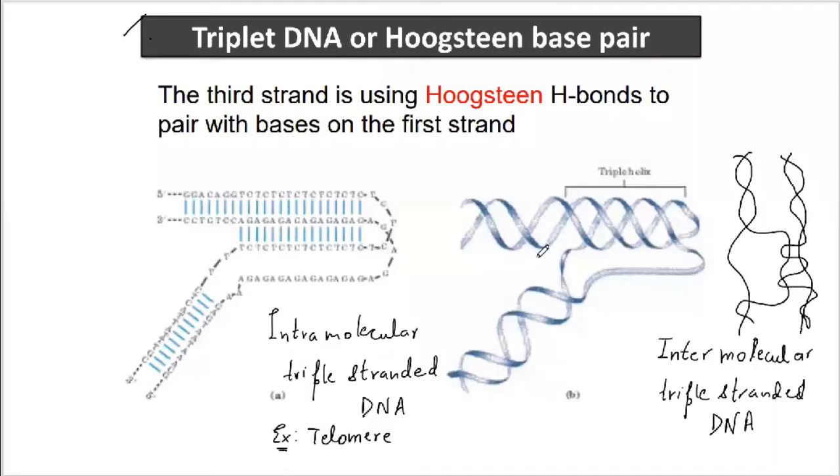There are two different types of base pairing that could be found in the case of parallel and anti-parallel triple-stranded structure of DNA. In the parallel triple-stranded structure of DNA, the hydrogen bonding strand has the same orientation.